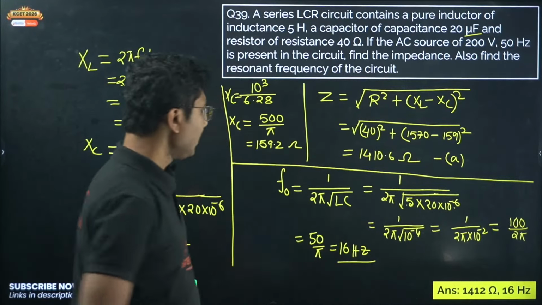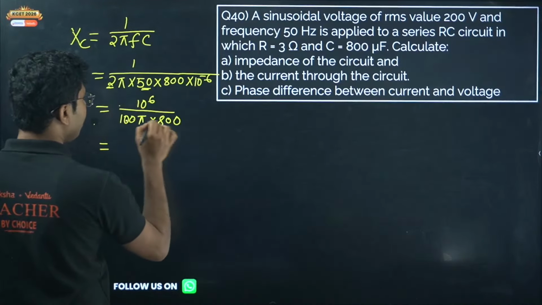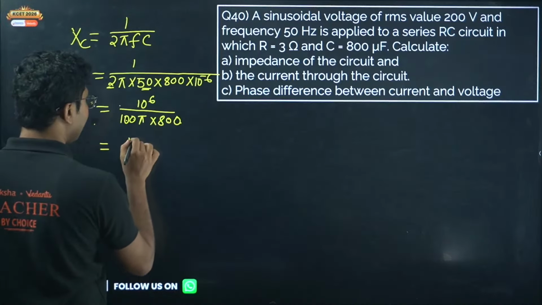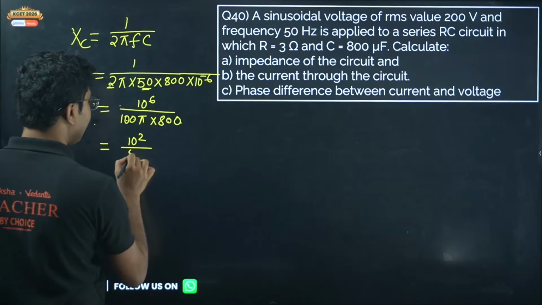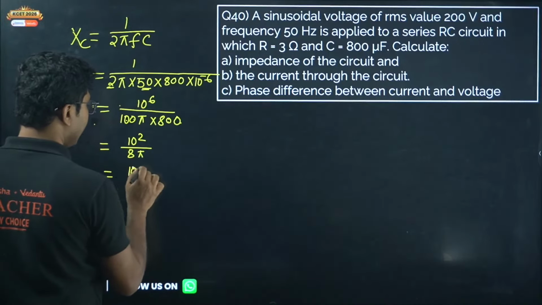Okay, 2 into 50 is 100. I just want to cancel some of the zeros, that's why I am writing it like that. So 4 zeros will cancel and we get 10 square by 8 pi. Okay, so it will be 100 divided by 8 pi.